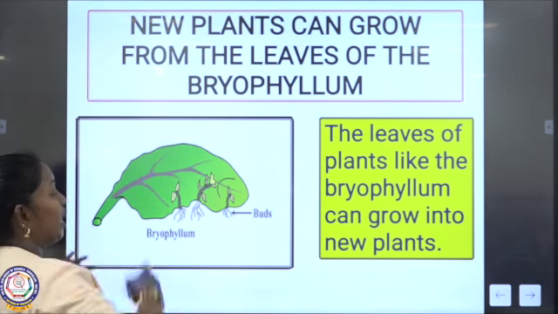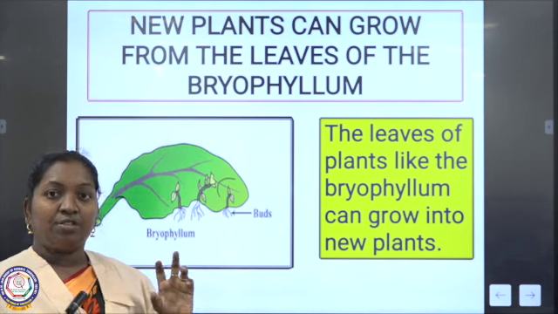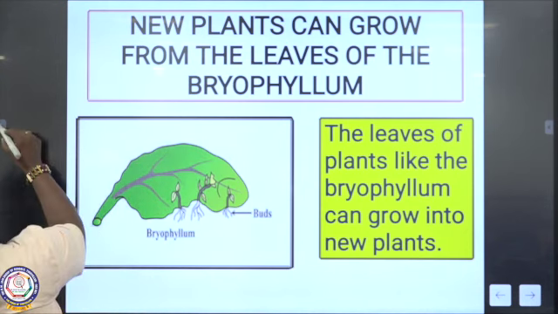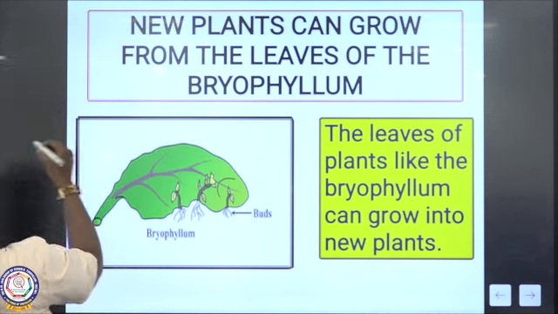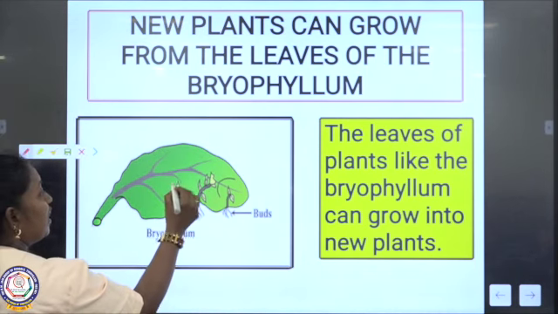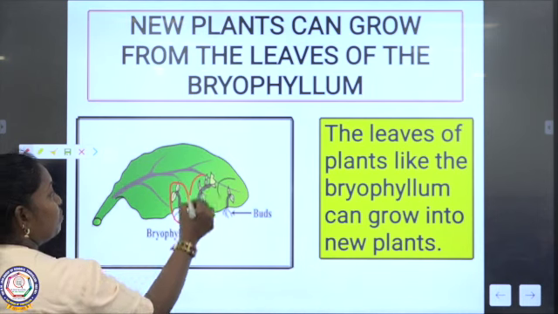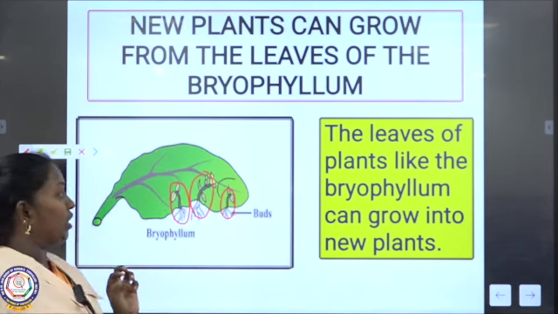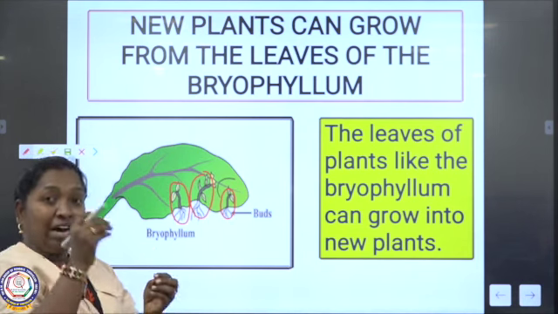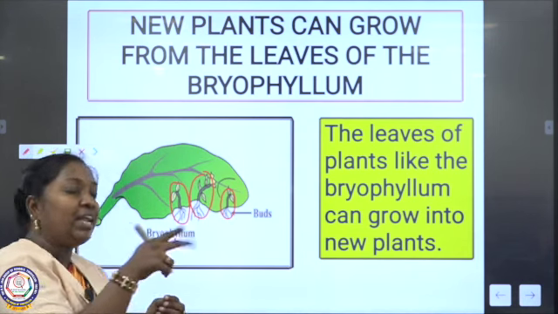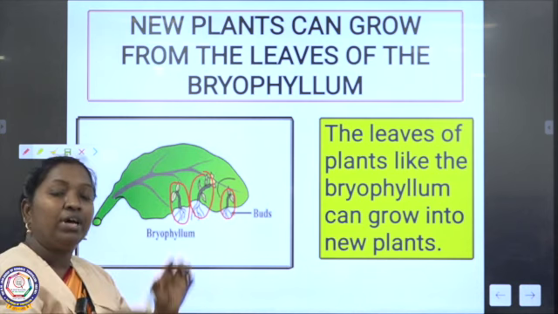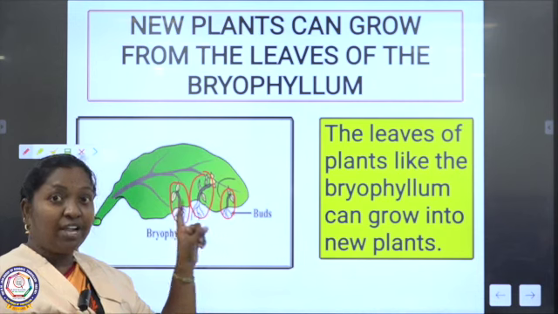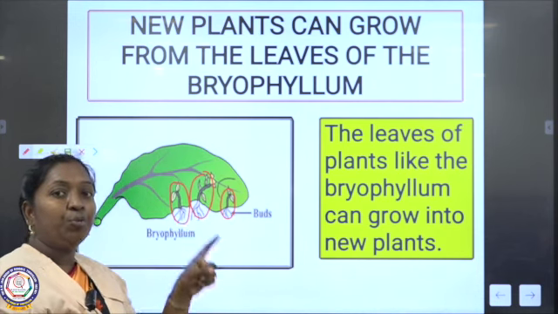See, the name of this leaf is bryophyllum. This is a special leaf because on the leaf itself, again one more. See, look, I'm showing the area where the new plant is growing. It formed like a bud. Again, from the bryophyllum, if you cut it and fix it in the ground, it will grow into a new plant. So this is an example of a leaf. From the leaf, a new plant can grow.